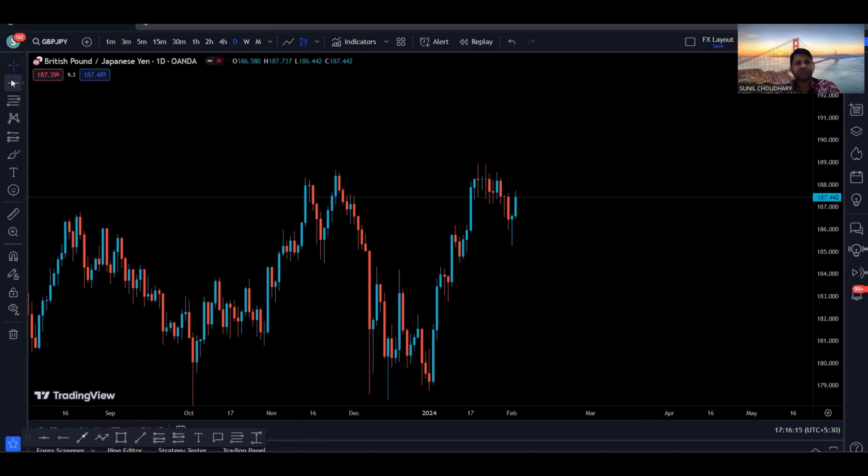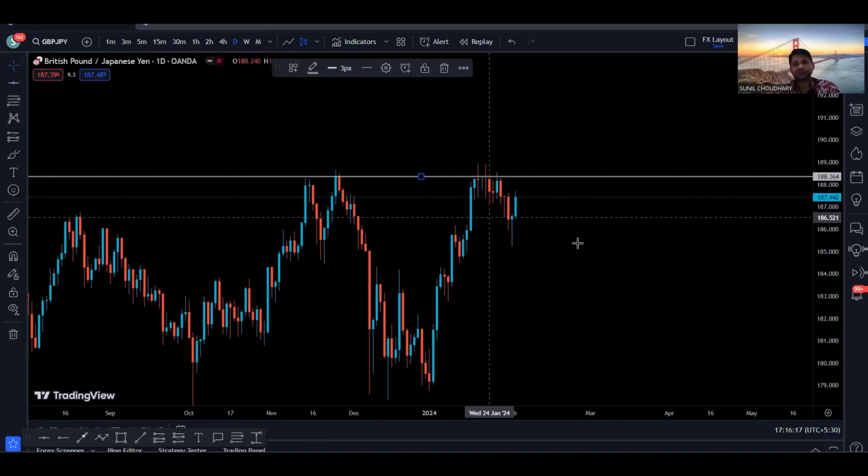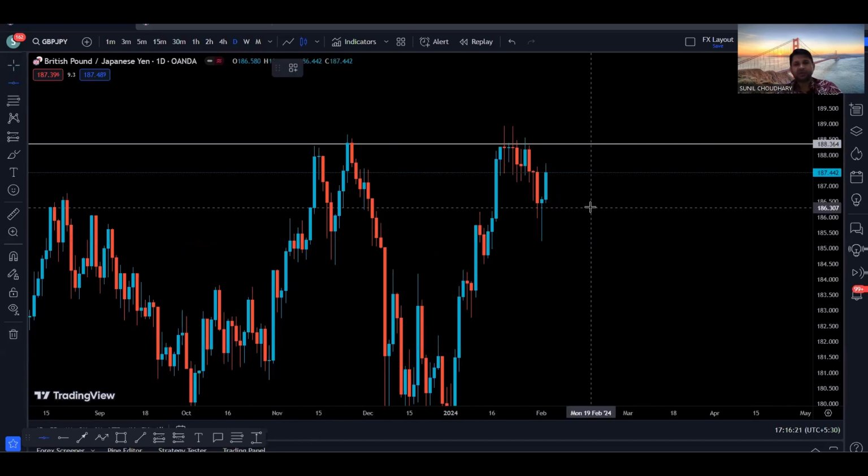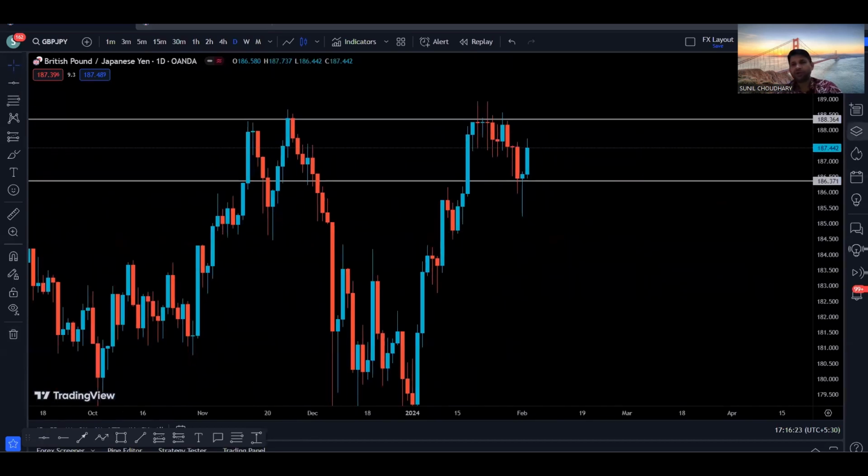Now, if we try to mark our levels on the daily time frame, we can see that this is a resistance, and we have this one as a support. We can also see that we are making higher highs and higher lows. So we created a high, price came down and found support, and right now there is a higher probability for the price to go to the next resistance, which is there.